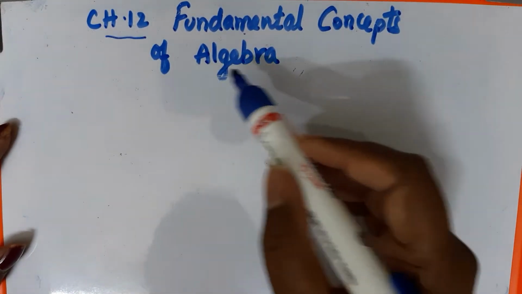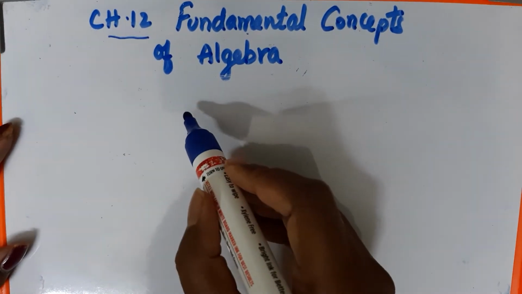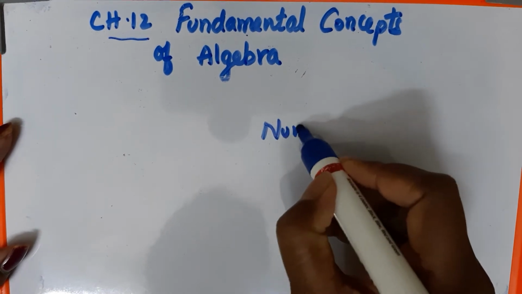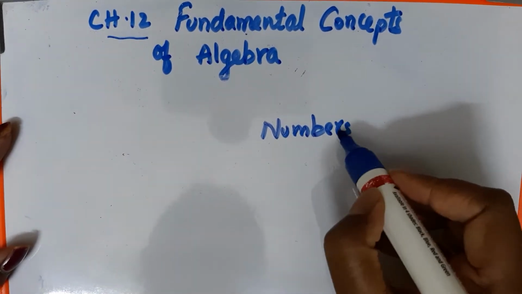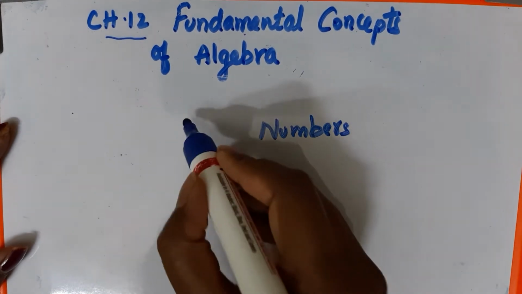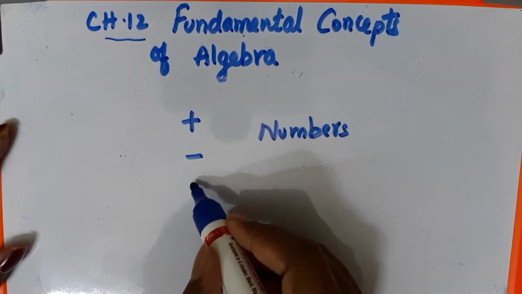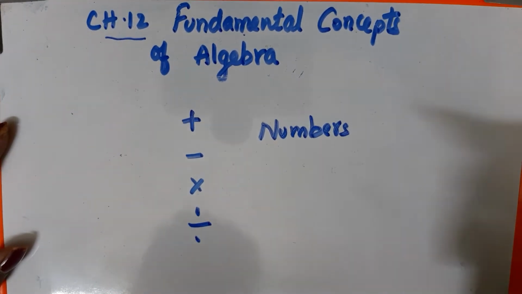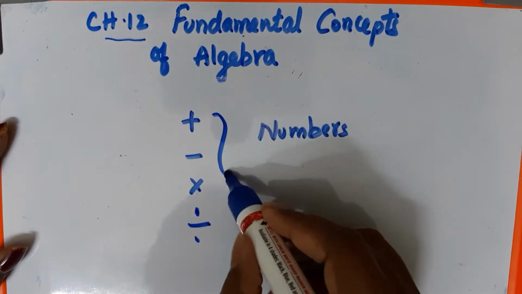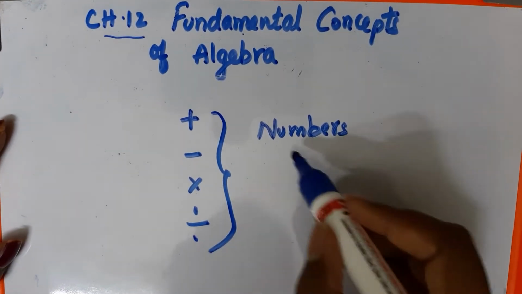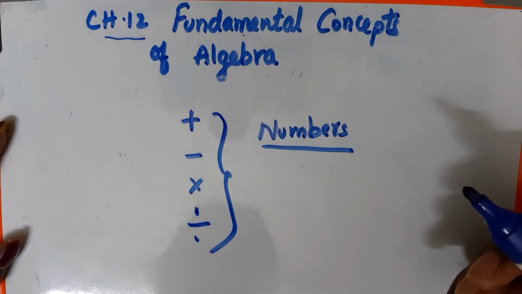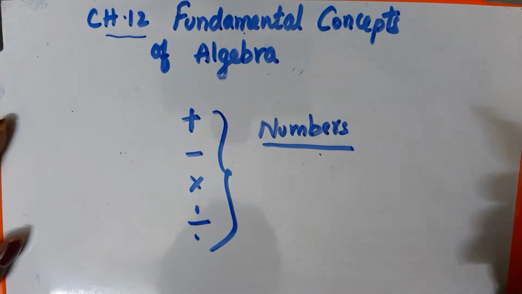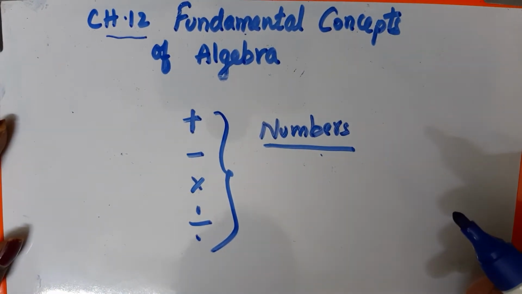So, fundamental concepts of algebra. Mainly in mathematics, in arithmetic, we deal with specific numbers. They are connected with the fundamental operations like addition, subtraction, multiplication, and division. Mathematics mostly deals with numbers, and when these numbers are connected with these operations, such an expression is called a numerical expression.